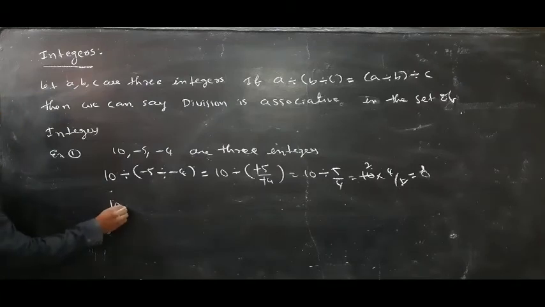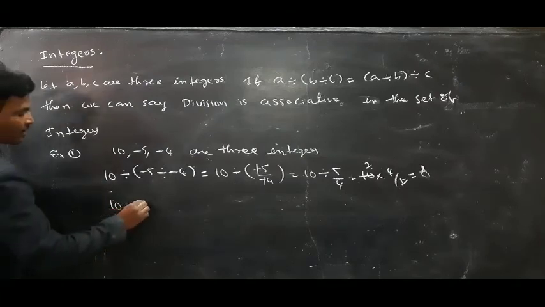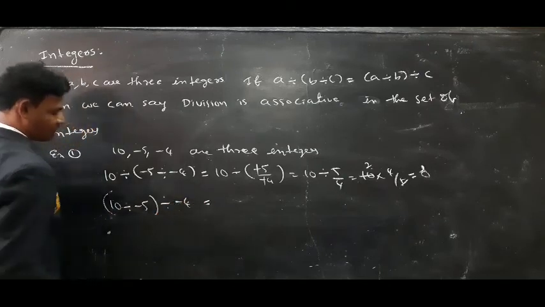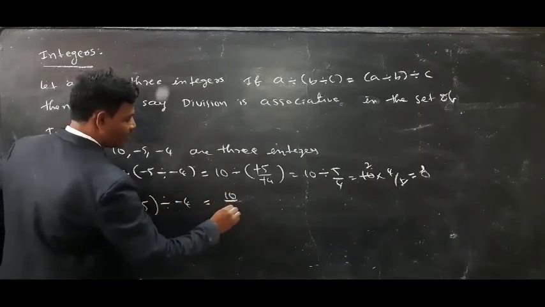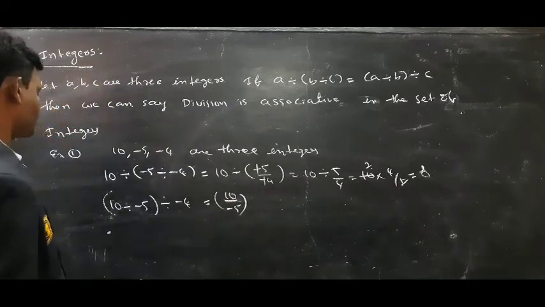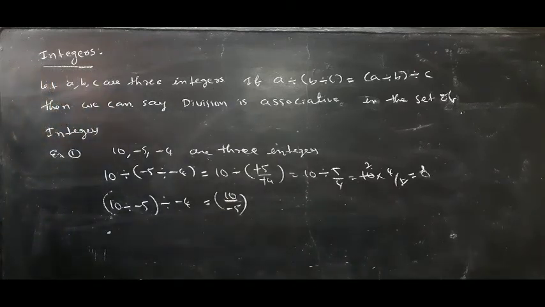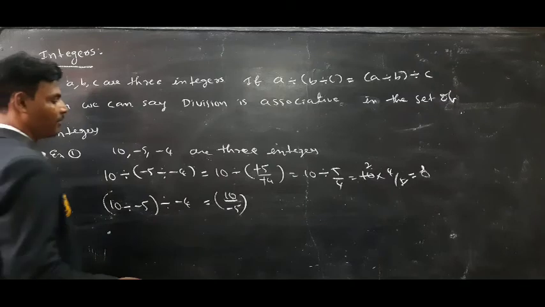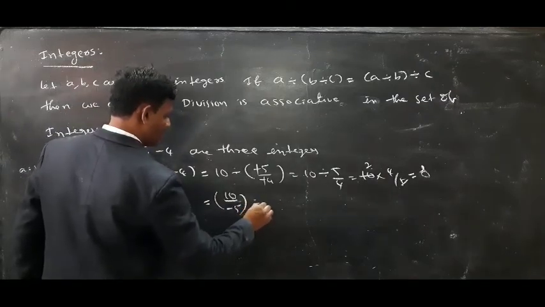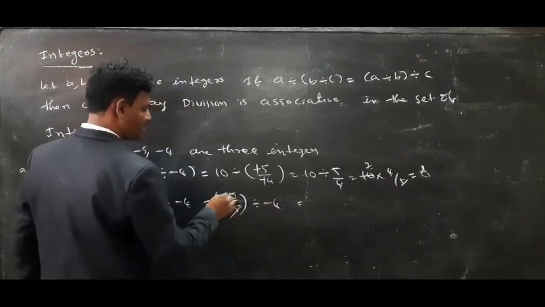Next, 10 divided by minus 5 divided by minus 4 is equal to 10 by minus 5, divided by minus 4, is equal to 5 ones are 5, twos are 10.